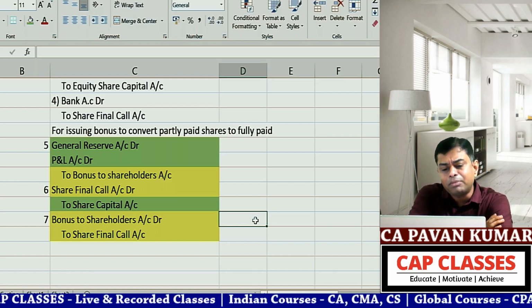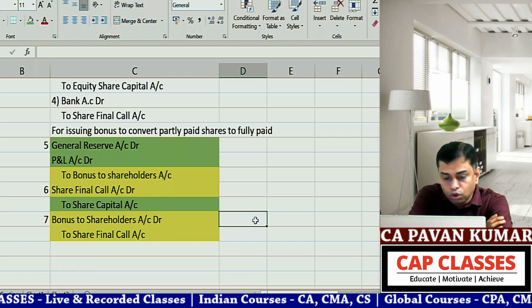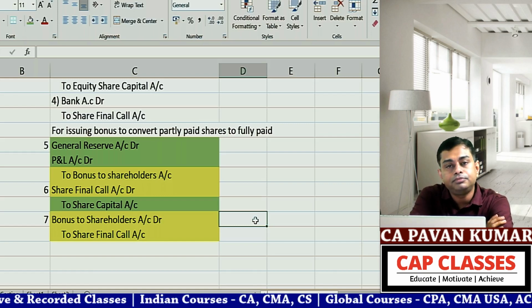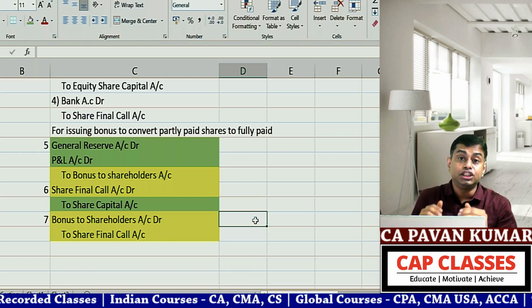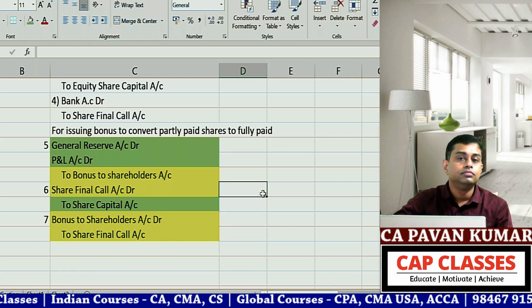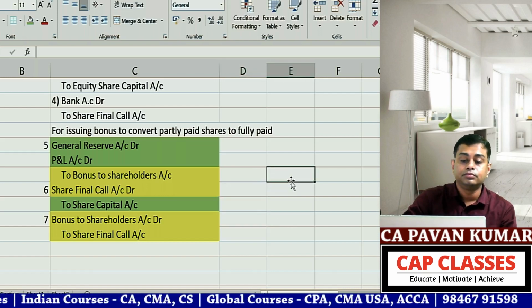With this, the whole chapter is over. There is no other journal entry you will pass. That's all. And rights issue is easier than this. Small topic. Rights issue is easier than this.